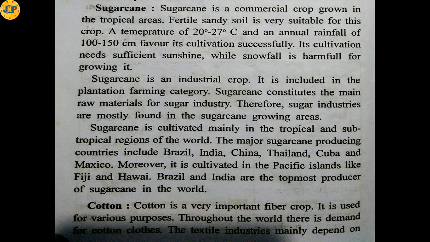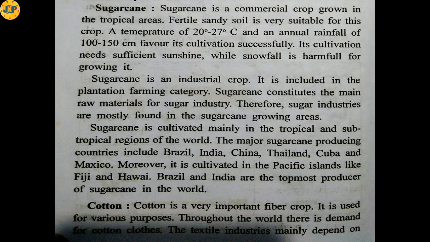Sugarcane is cultivated mainly in the tropical and subtropical regions of the world. The major sugarcane producing countries include Brazil, India, China, Thailand, Cuba and Mexico. Moreover, it is cultivated in the Pacific Islands like Fiji and Hawaii. Brazil and India are the topmost producers of sugarcane in the world. These names you have to remember because there will be some short questions.